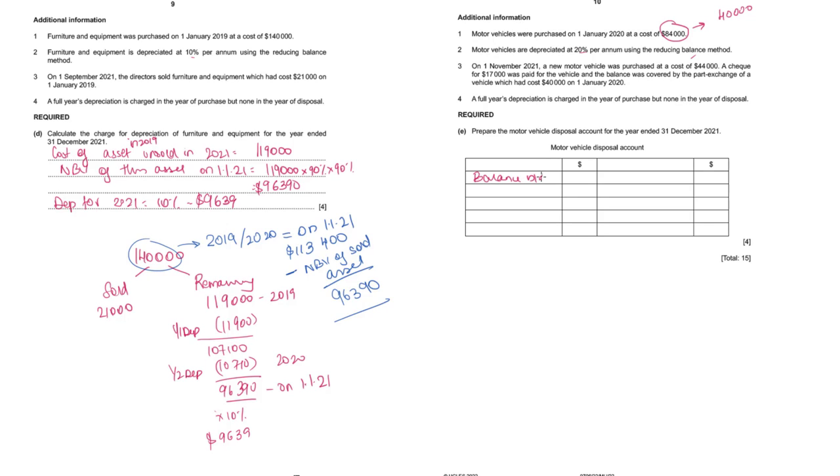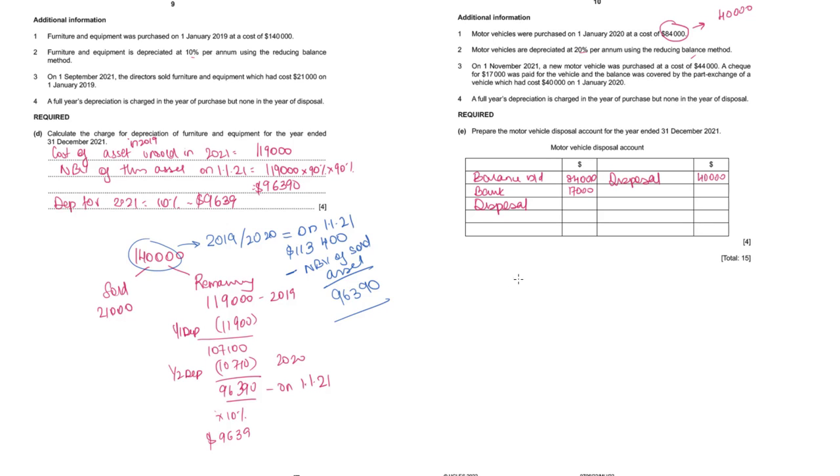So balance brought down that we bought last year, 84,000. Now disposed of motor vehicle had a cost of 40,000. So on the credit side of motor vehicle account, 40,000, and we bought new asset. We paid a check of 17,000. So I'm going to record bank 17,000, and the remaining value, for which we did not pay money, but we got the value in terms of the asset that we gave, that will have to be recorded as disposal.